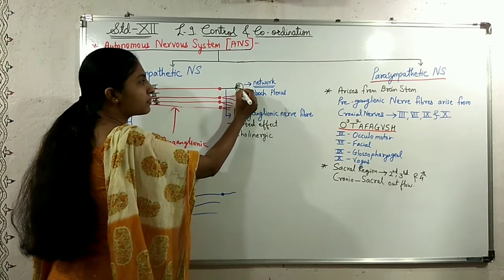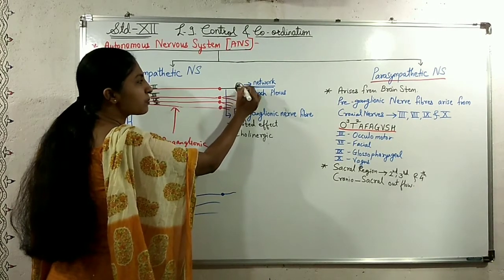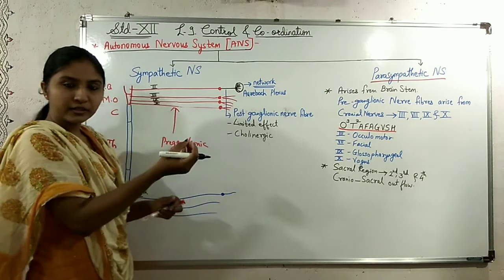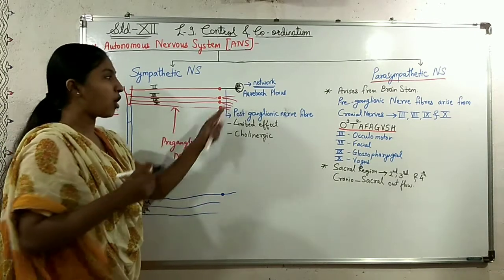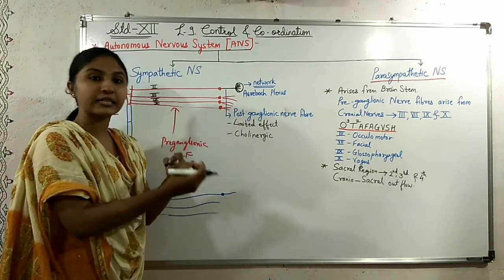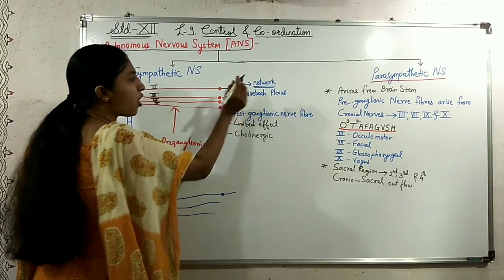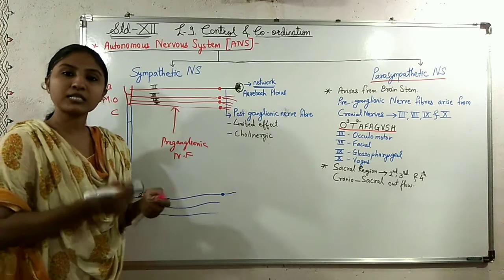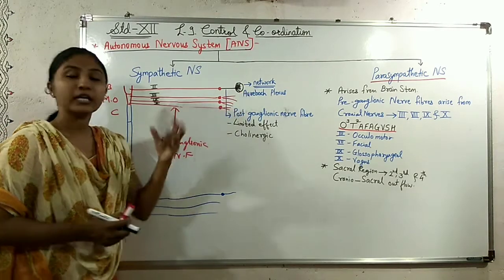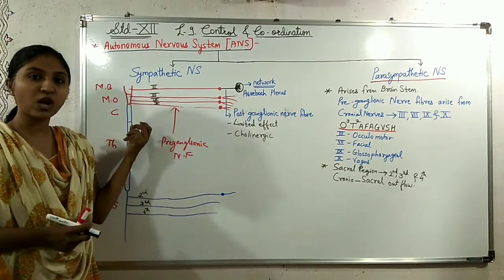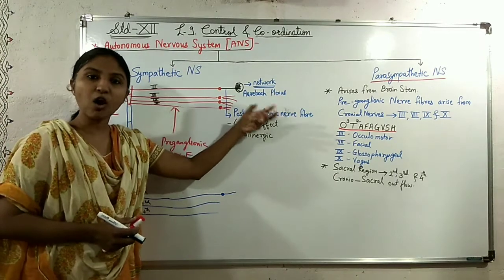These postganglionic nerve fibers enter the muscles of the organs. Suppose this is the organ; they enter the organ, and after that they get branched inside the organ or inside the organ muscles. In the sympathetic system, we saw that the postganglionic nerves branched before reaching the organ.